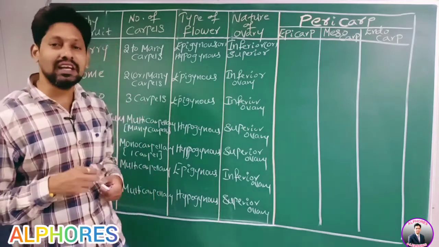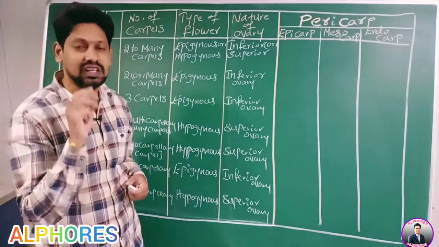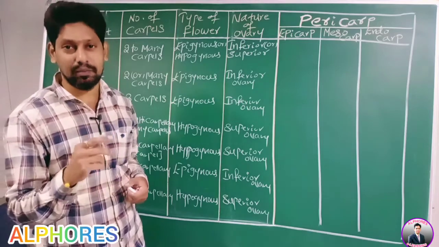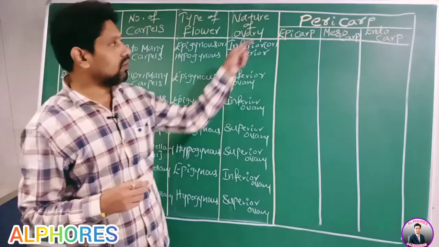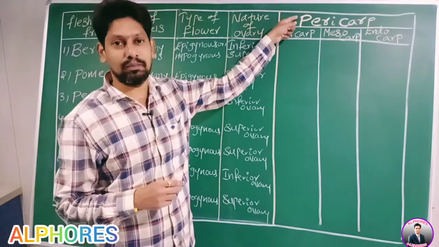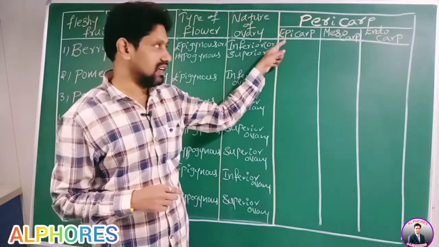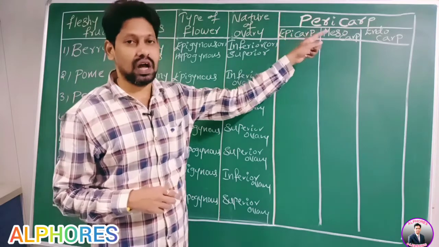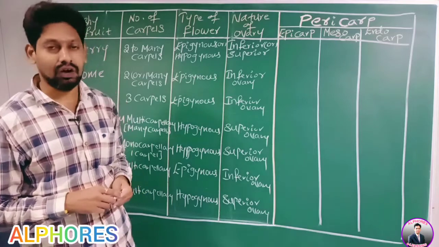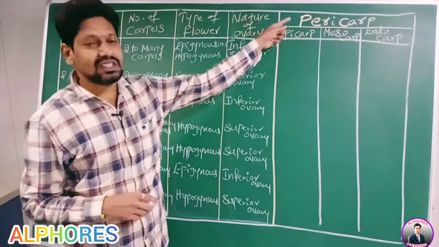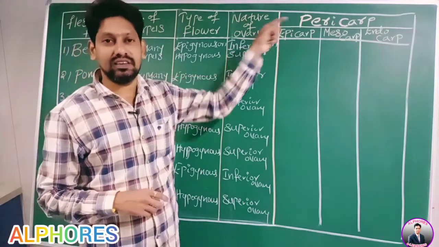That fleshy pericarp has how many layers? Three layers: outer epicarp, middle mesocarp, inner endocarp. Now we are going to discuss the pericarp with three layers. Is this statement okay? Right. Now, to remember this pericarp, you should get the example.